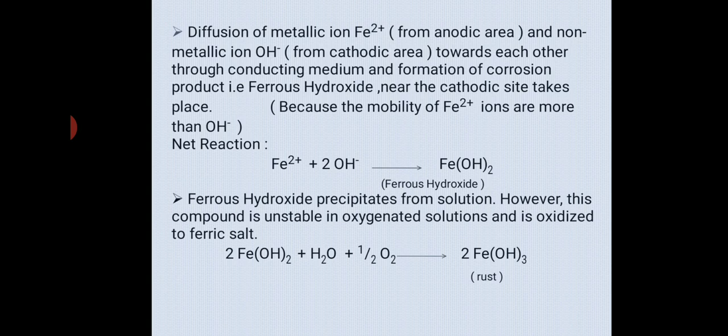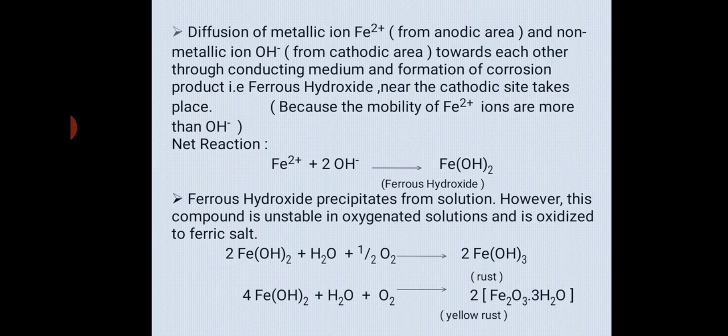This is rust. Still it is a hydroxide, and still it will not be that protective in nature. Once again, these 4 Fe(OH)2 will react with excess water and O2 and form what we call yellow rust, that is ferric oxide. 4 Fe(OH)2 plus H2O plus O2 will form 2 Fe2O3·3H2O.